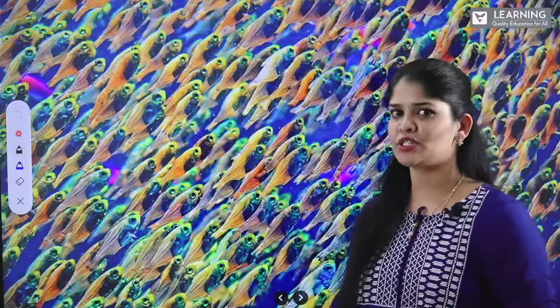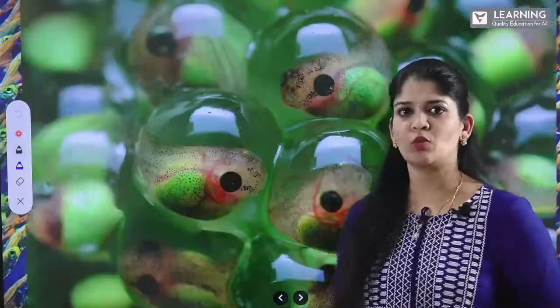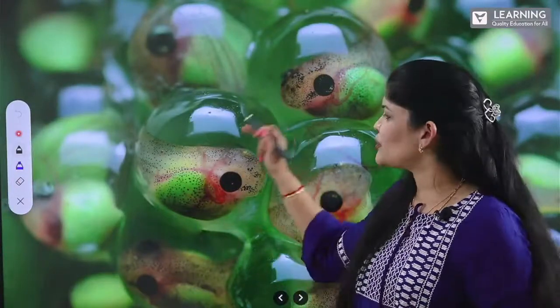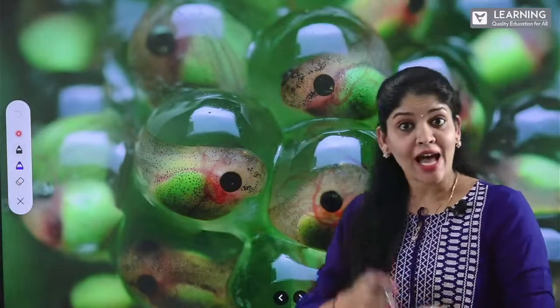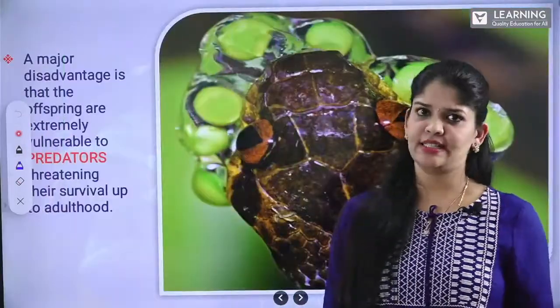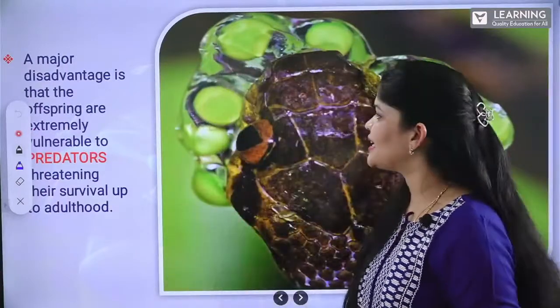Number is huge. But what happens? What is the problem? Here is another picture where we can see the young of frogs in the form of tadpoles. Again, their number is also very huge. But the major disadvantage which comes with this external fertilization is its